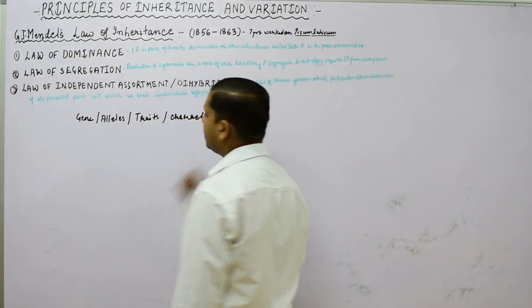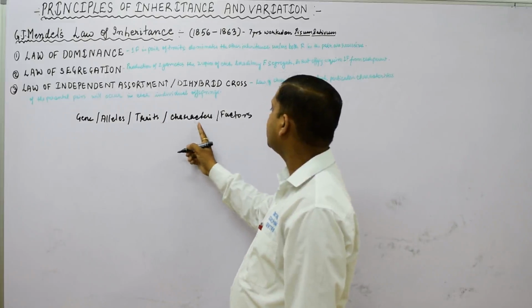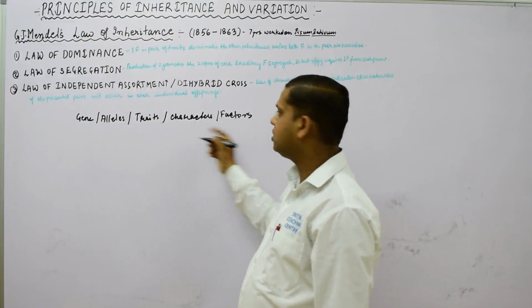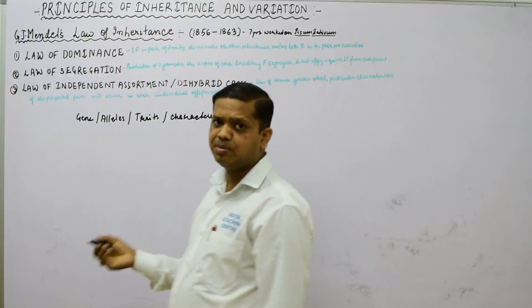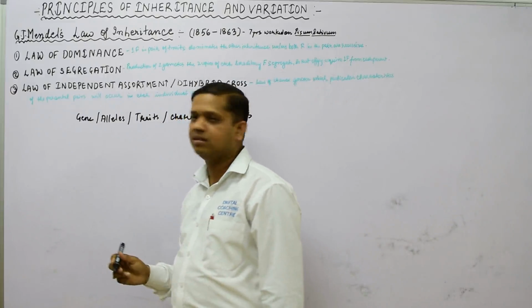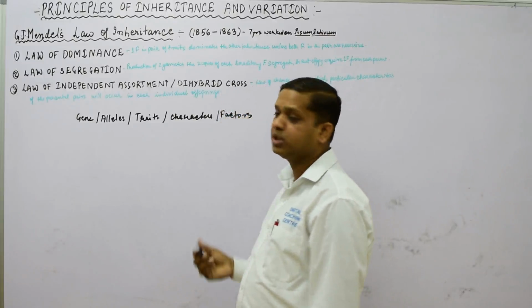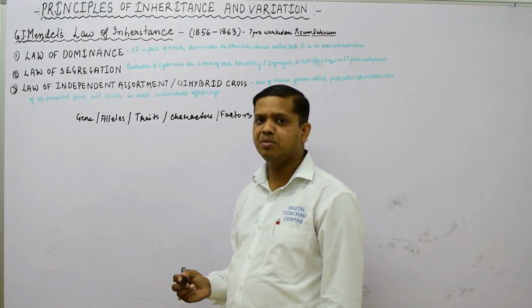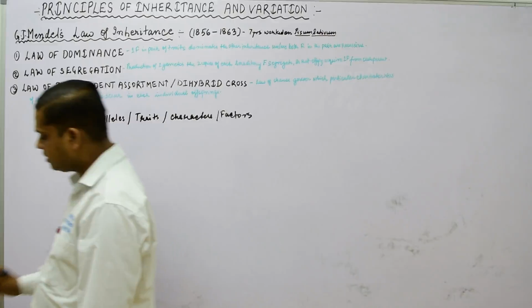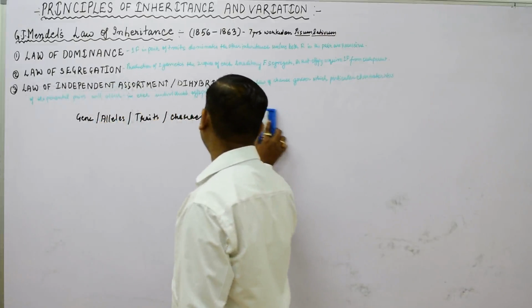So we will understand gene, allele, trait, character, or we can talk about factors. These all terms are the same. Whether you say gene, allele, trait, character, or factors, these all indicate alleles, basically the term used by Gregor John Mendel, that is allele. In some books they use factor. Factors or alleles come in pairs.